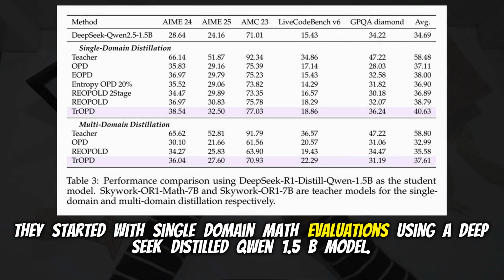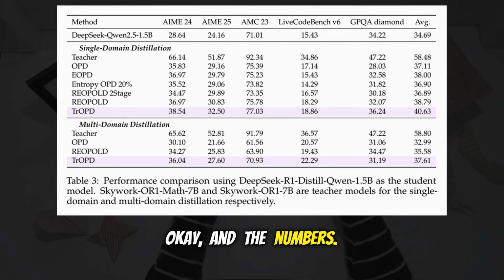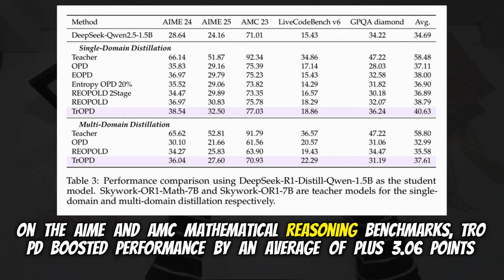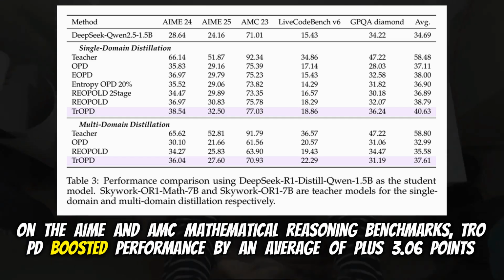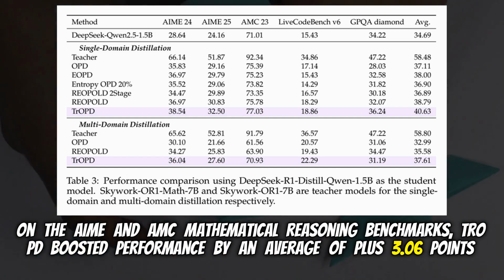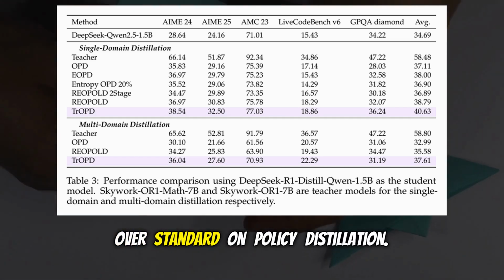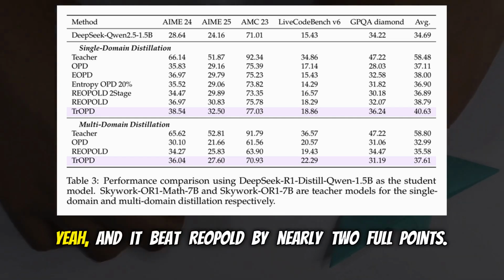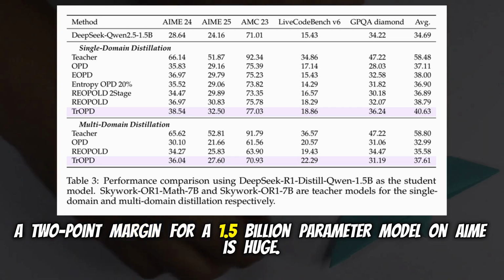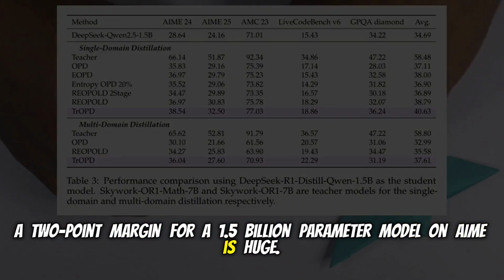It really does. They started with single-domain math evaluations using a DeepSeek distilled Qwen 1.5B model. Okay, and the numbers? On the AIME and AMC mathematical reasoning benchmarks, TrOPD boosted performance by an average of plus 3.06 points over standard on-policy distillation. Wow. Yeah, and it beat RIPOLD by nearly 2 full points. A 2-point margin for a 1.5 billion parameter model on AIME is huge.